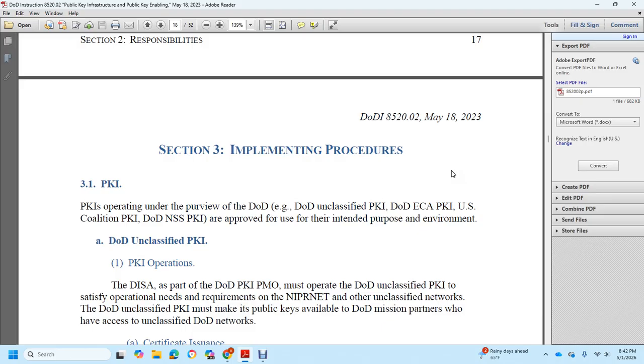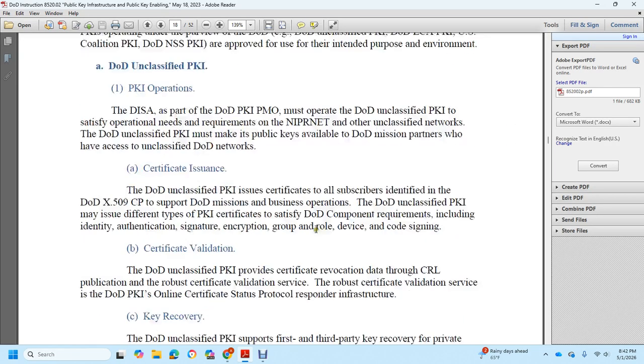The department and intelligence security agency with the DoD public key infrastructure program management office must supplement the DoD unclassified public key infrastructure to satisfy operational needs and requirements of the National Internet Protocol Network, otherwise known as unclassified networks. The DoD unclassified public key infrastructure must make the public keys available to DoD mission partners who have access to unclassified DoD networks. Certificate issuance: the DoD unclassified public key infrastructure issues certificates to subscribers and identifies them with the DoD X.509 certificate policy to support DoD mission and business operations.